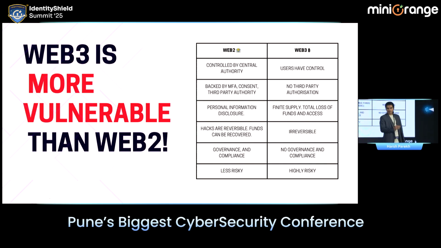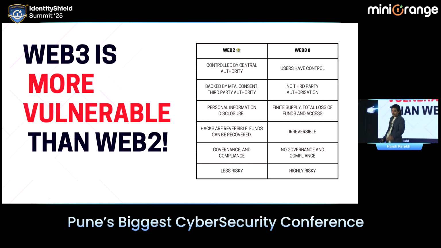Second, in the Web2 ecosystem, you have multiple authorities above you, as I explained. You have multi-factor authentication. You have to enter an OTP. For example, if you want to make a larger transaction of $1 million, $5 million, $10 million, can you NEFT it to someone? No, we don't have that facility right now. You have to go to the bank. You have to do it manually. So you have more security layers. In Web3, you can straight away send $250 million in blocks, and no one is going to ask you. And this is exactly what happens when a breach is conducted.